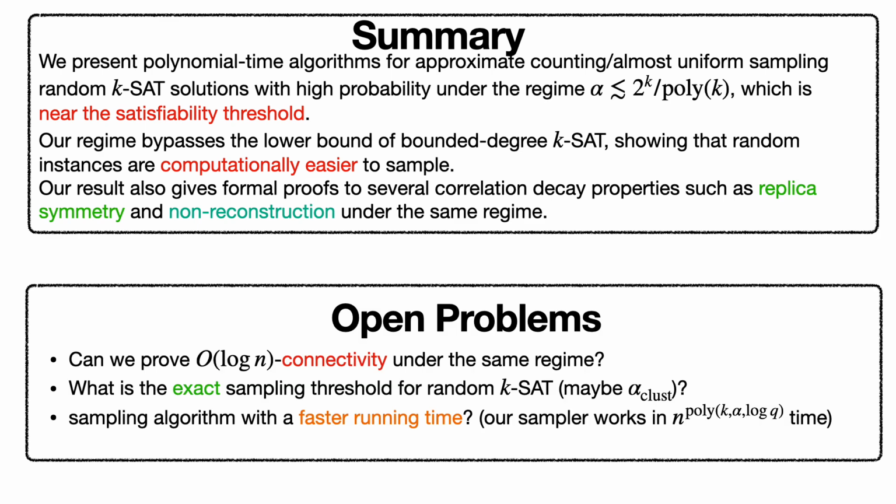The first one is that we still don't know if the connectivity property holds under this regime. The second one is the exact sampling threshold for random k-SAT. Our current guess is the clustering threshold, which coincides with the guess of the search threshold. The last one is that our current algorithm has a running time where the exponent of n depends on parameters such as k, alpha, and q. We wonder if we can design sampling algorithms with a faster running time.